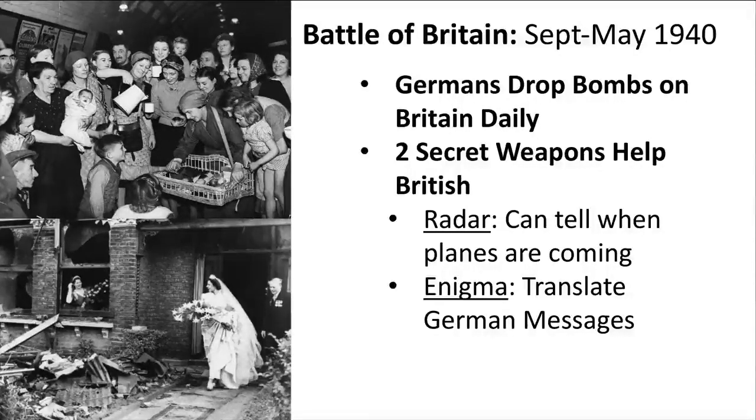It goes September, October, November. Yeah, it's 1940, 1941. Anyway, the reason why Britain is able to make it and to survive it is because they have radar to know when the planes are coming, and Enigma, they were able to translate the German messages. So they're able to send signals and send the sirens, and then the people of Britain would hide. As you can see in the top picture, that's all of the British citizens hiding in the tube, which is the other word for the British subway system.